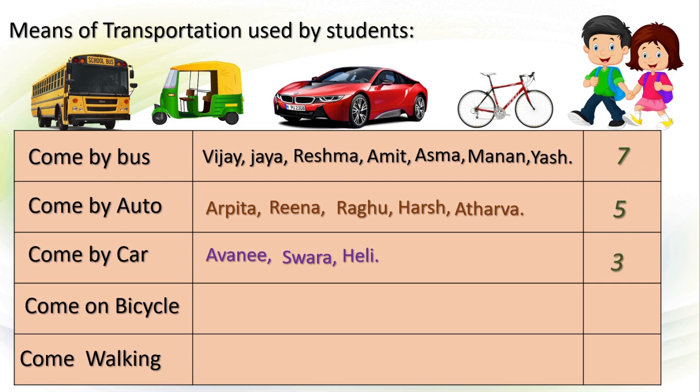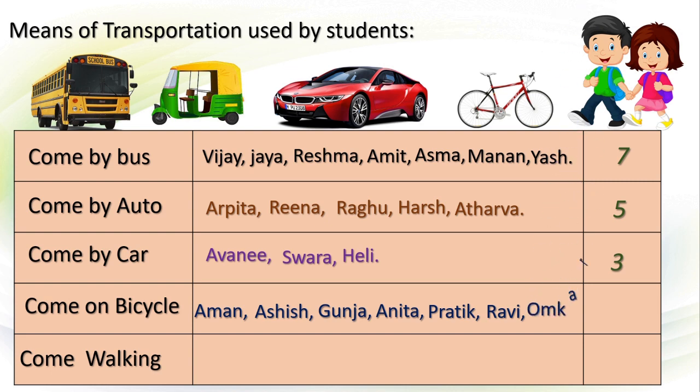Only these 3 students use their car to reach the school. Next, the children who come on bicycle are Aman, Ashish, Gunja, Anita, Pratik, Ravi and Omkar. See, these 7 children use their bicycle to come to school.